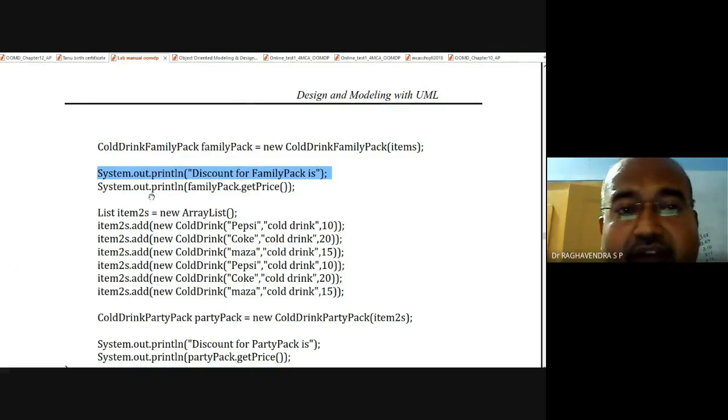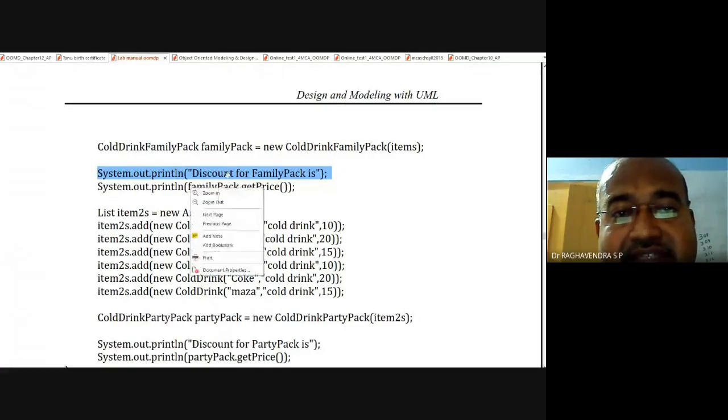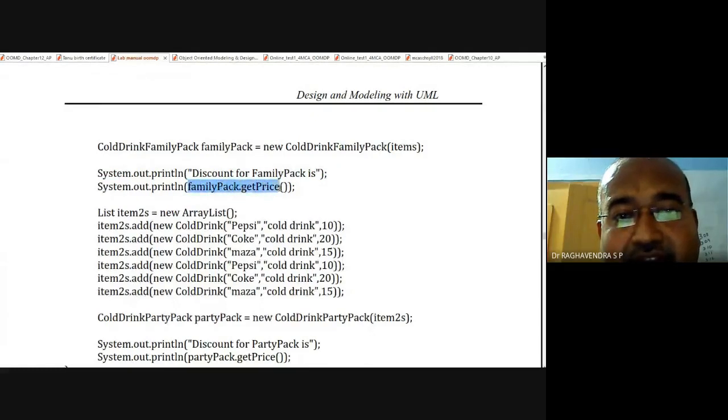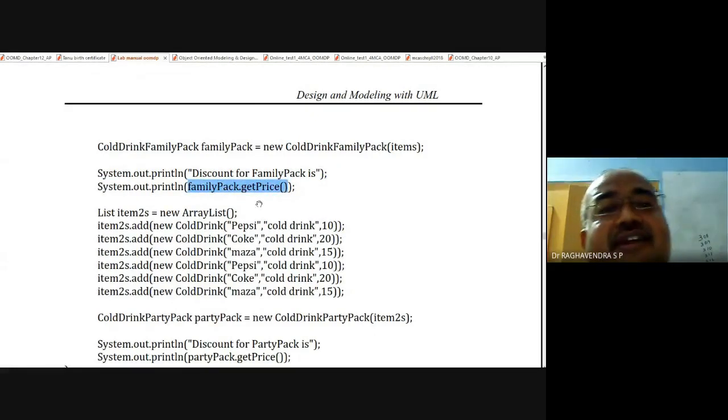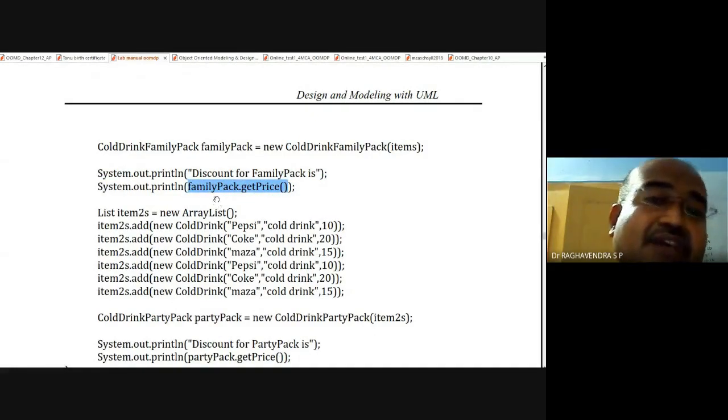So System.out.println family.getPrice. Look, family.getPrice, familyPack.getPrice, some information is being displayed here. Now you tell me, this family pack is an object that belongs to which class?